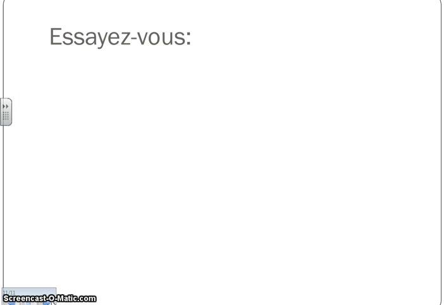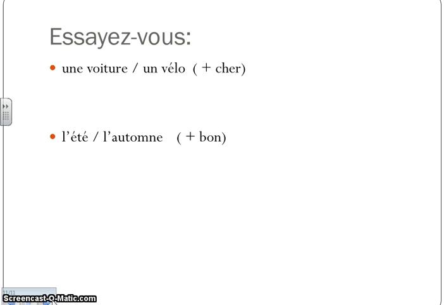Okay, I have a couple sentences that I want you to try, and I don't have my little writing thing here, so I can't write the answers. But I want you to compare une voiture to un vélo, and I want you to say that the car is more expensive than the bike. I would like you to compare summer to fall using the adjective bon. And I want you to compare McDonald's to White Castle to say that one of them is less delicious. So you could pause right now if you wanted, try to put those in your notes, and then press play again.